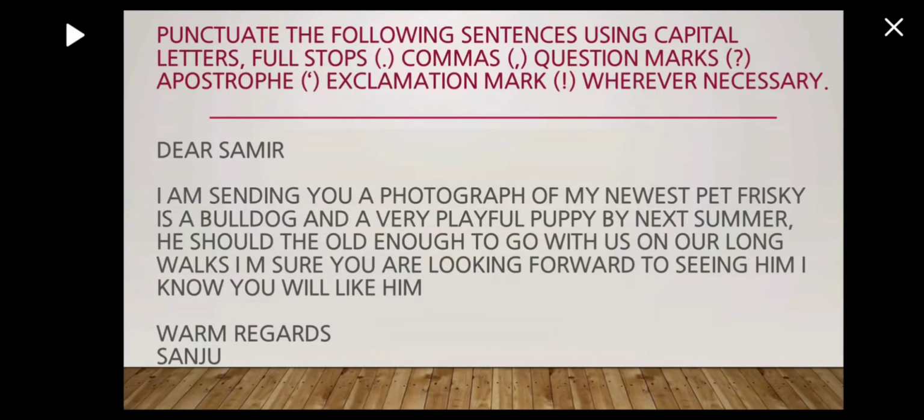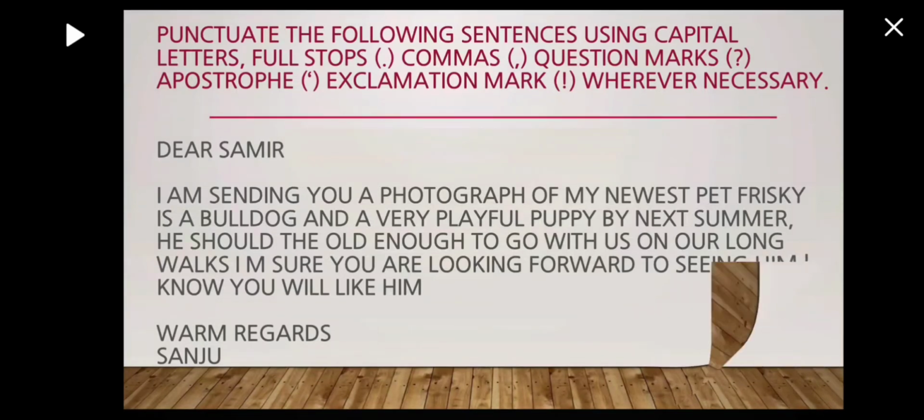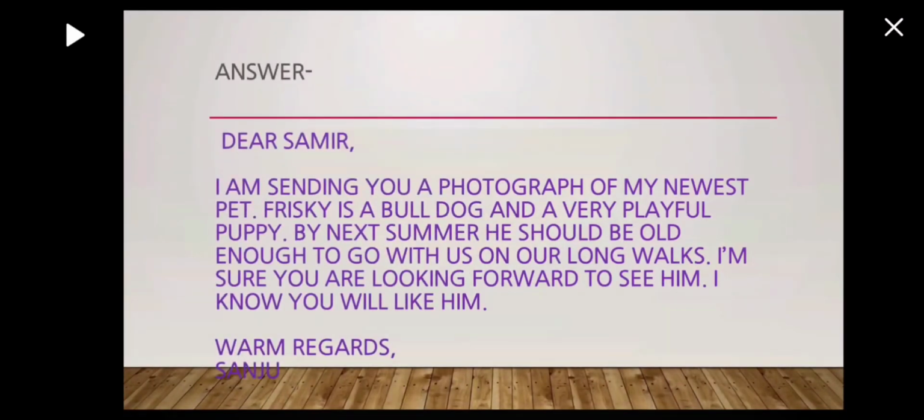Frisky is a bulldog and a very playful puppy, but next summer he should be old enough to go with us on our long walks. I'm sure you are looking forward to seeing him. I know you will like him. Warm regards, Sanju. As you can see, there are no commas, no full stops. So this is how we read it. But to make it more effective, we should use punctuation marks and we will write it like this.